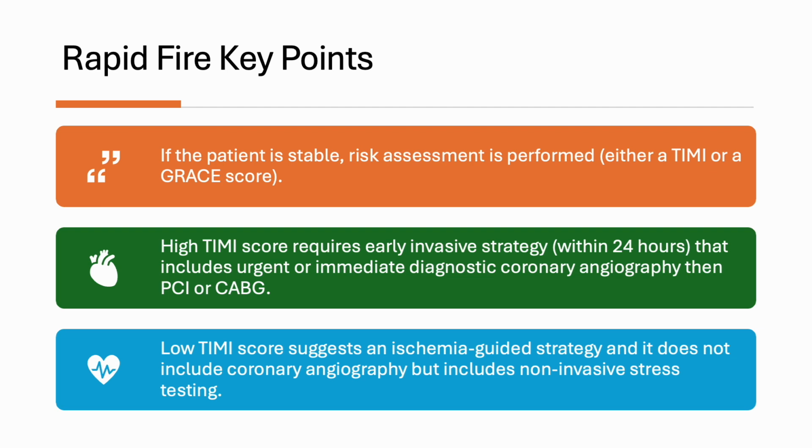A high TIMI score requires early invasive strategy within 24 hours that includes urgent or immediate diagnostic coronary angiography, then PCI or CABG. A low TIMI score suggests more of an ischemia-guided strategy, and that does not include coronary angiography, but includes non-invasive stress testing.